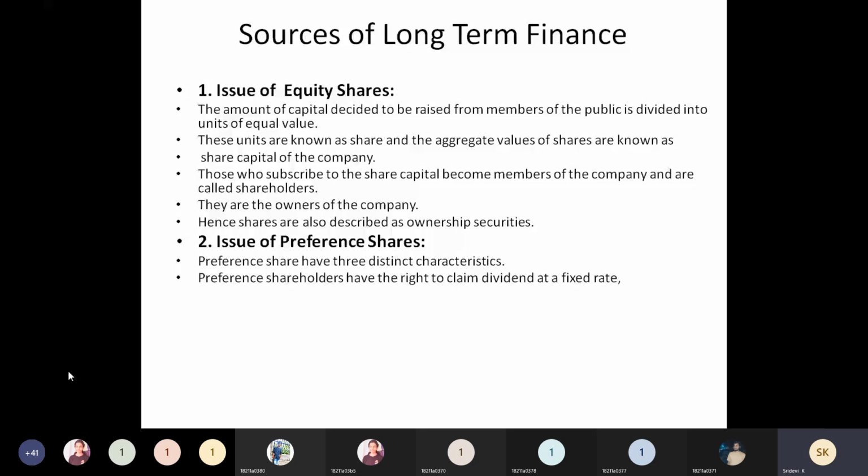At the same time, the company will have certain disadvantages if they issue equity shares. What are the disadvantages? Whenever there is fluctuation in the profits due to changes in the environment or in the market, will the investors come forward to invest in that particular company?